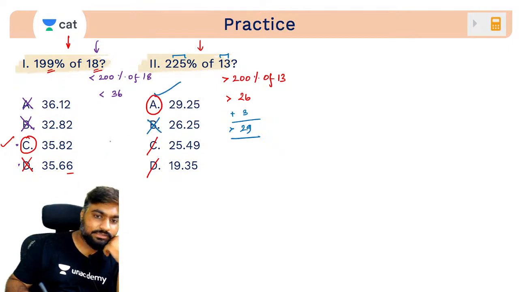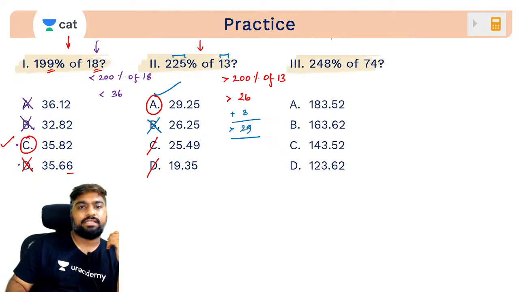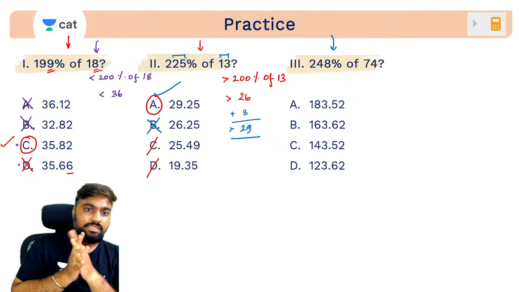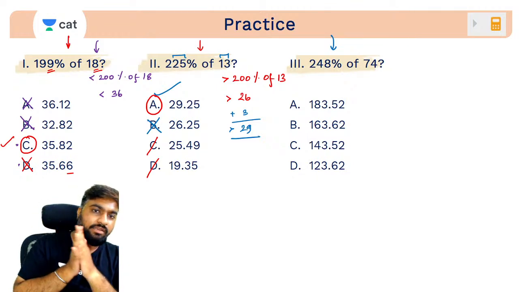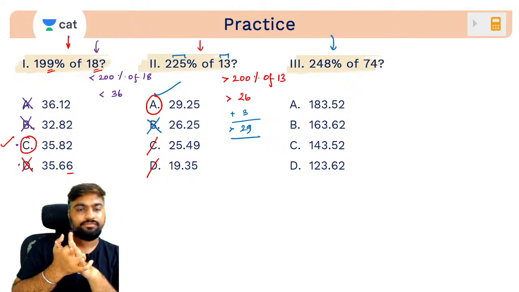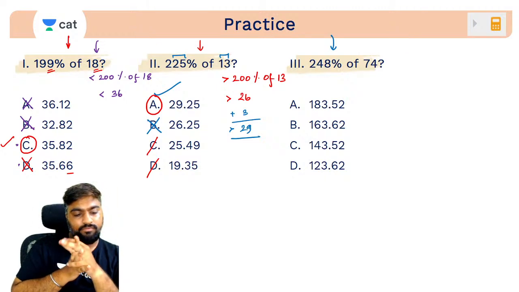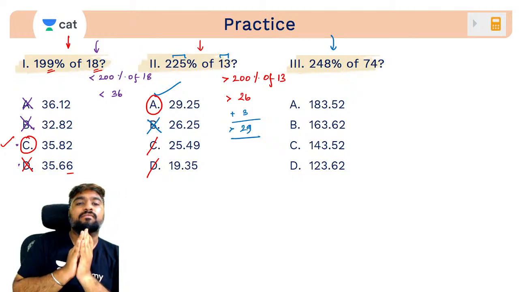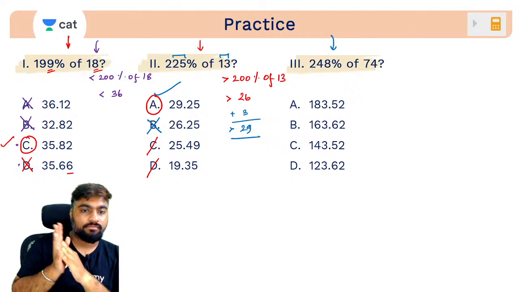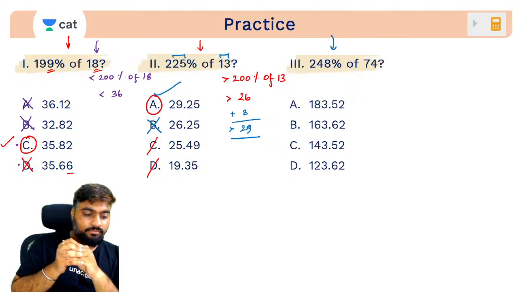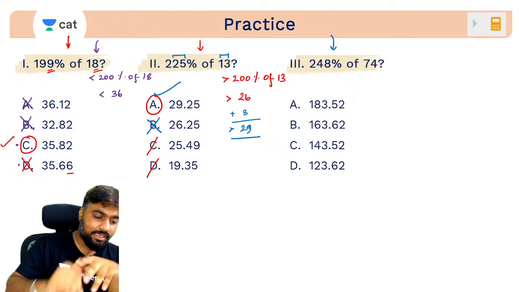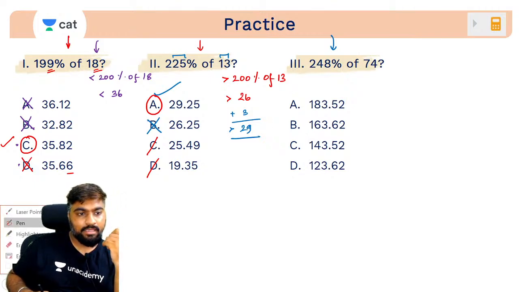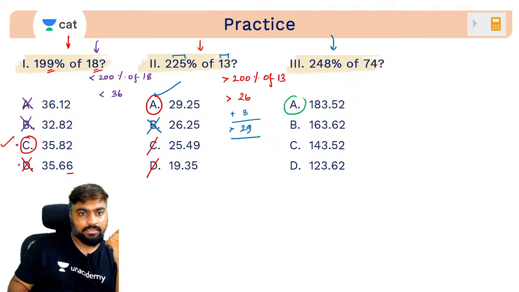Quickly try this. 248 percentage of 74. Jaldi. What would be the answer to this? A, very good. Everybody says A. A is your right answer.